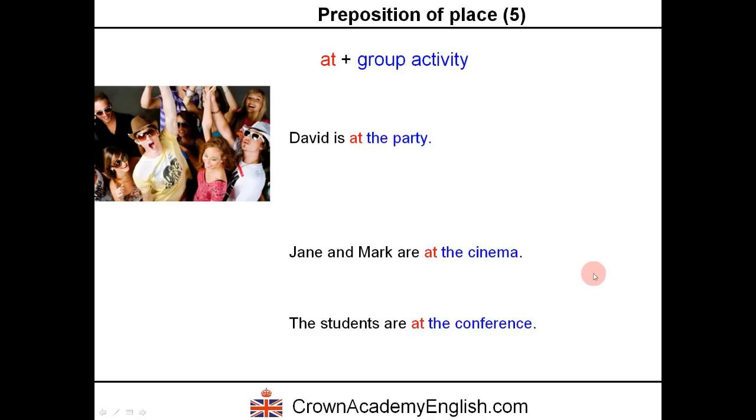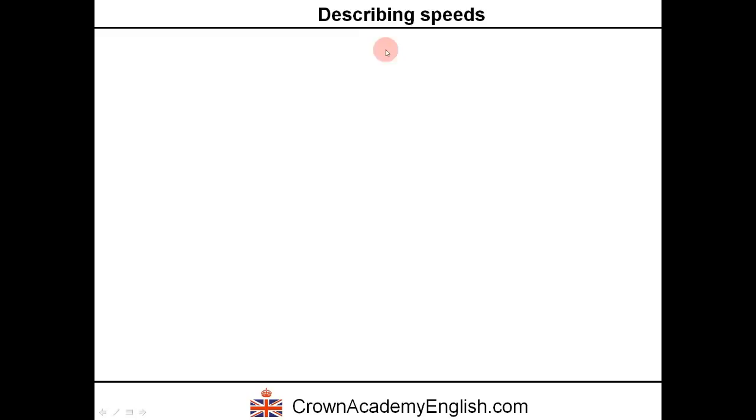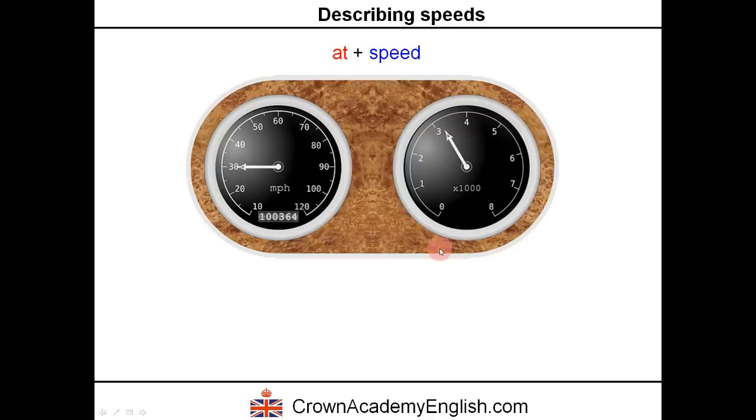We also use at to describe speed, so how fast you are traveling or something is traveling. So we have at followed by the speed. So here is a very common example inside a car.